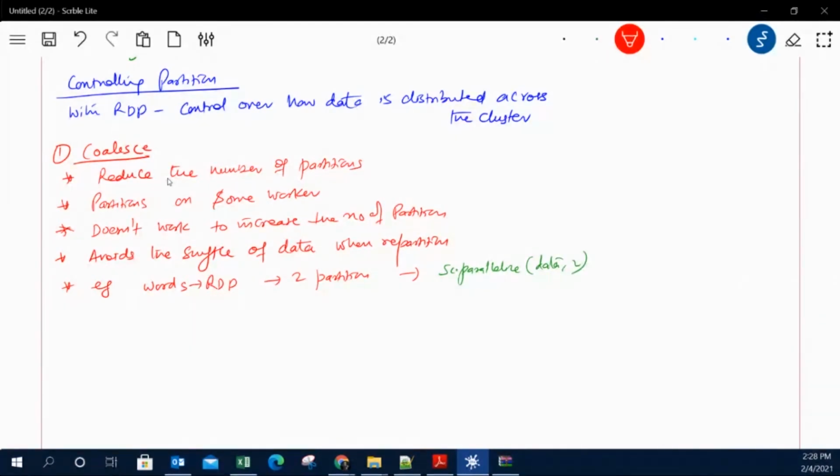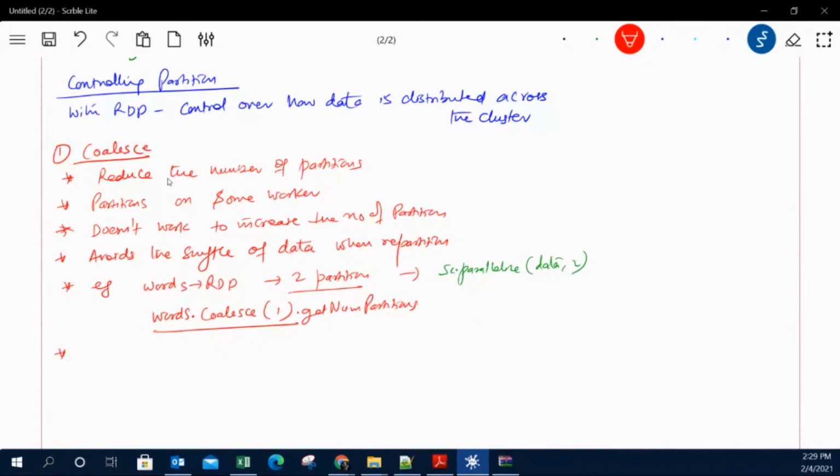This way I have created a partition 2. This is very important. Now this is the way how we can reduce or increase. So let's see how we can apply the coalesce function. I have words.coalesce function, and I'm putting 1. This will create one partition, and just to check the number of partitions, I'm applying a function called getNumPartitions. So it will tell you how many partitions there are.